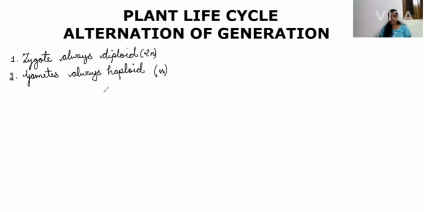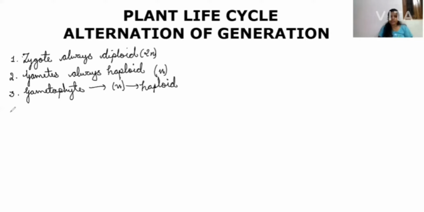Now, point number 3. We all know these points, but we are just gathering our complete knowledge about the gametophytes and sporophytes, and the different ploidy levels these plants have. Gametophytes are haploid structures, that is n. If I say gametophyte, it means I'm talking about the haploid stage of the plant.